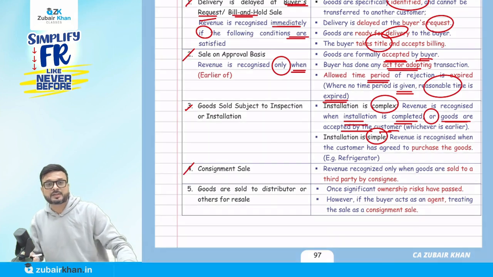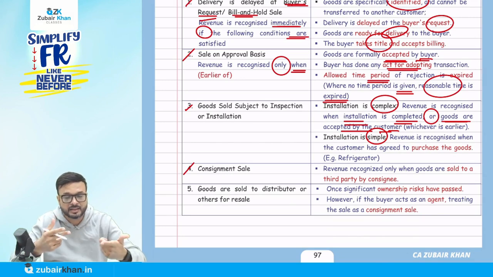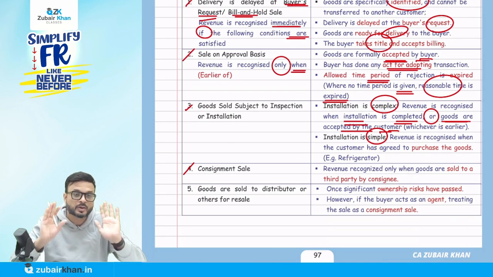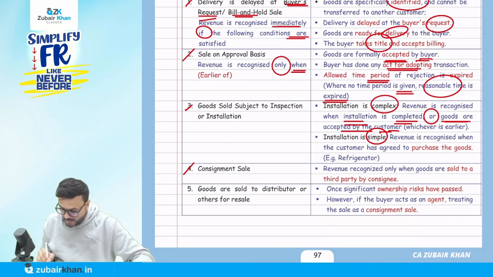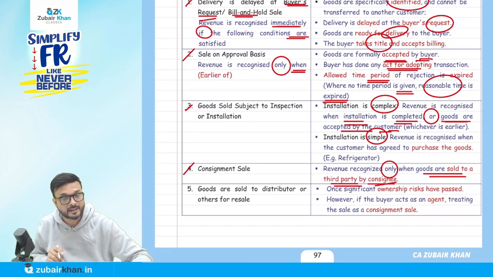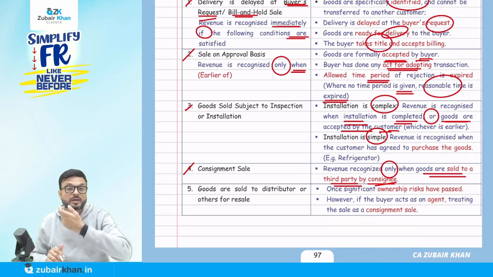In case of a consignment, basically the consigner sends the goods to the consignee and the consignee sells to the customer. So when the consigner sends goods to the consignee, it is not recorded as sales because the consignee is playing the role of mediator. Only when the consignee sells to the third party will it be recorded as sales. So revenue is recognized only when the goods are sold to a third party by the consignee.